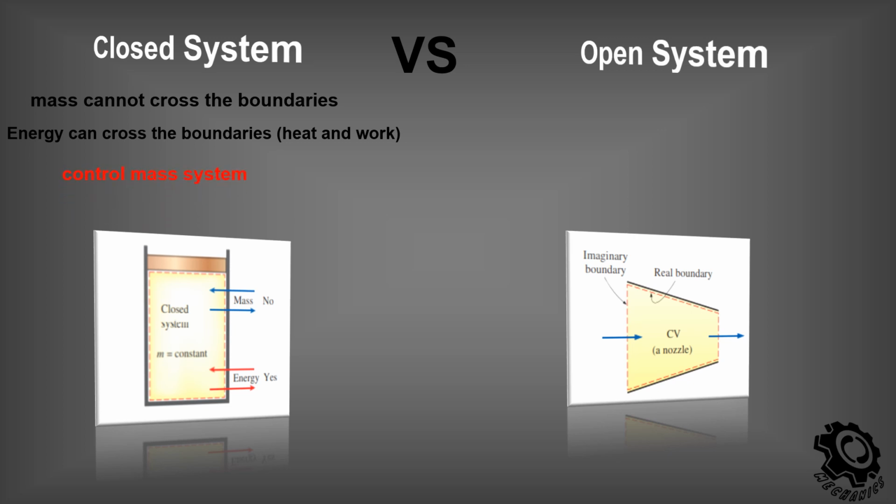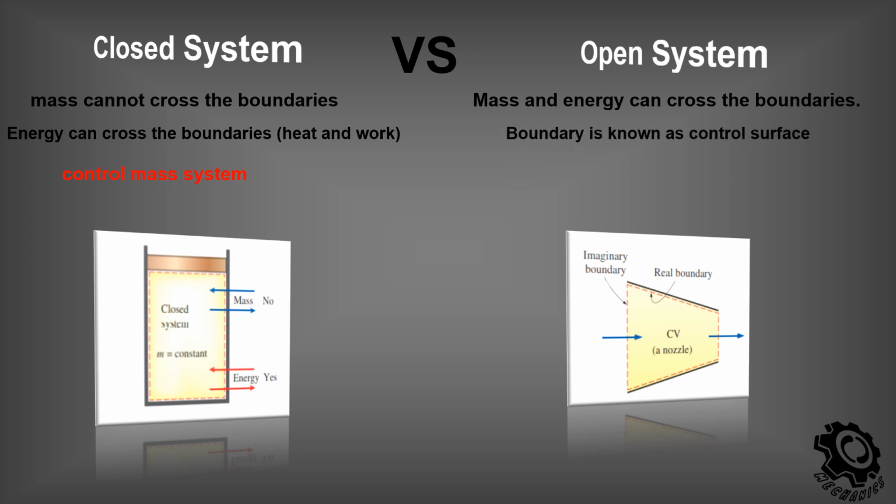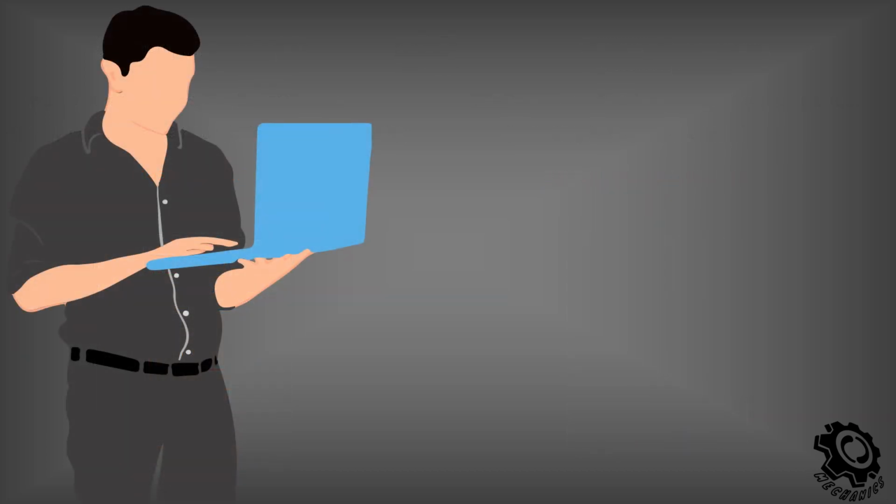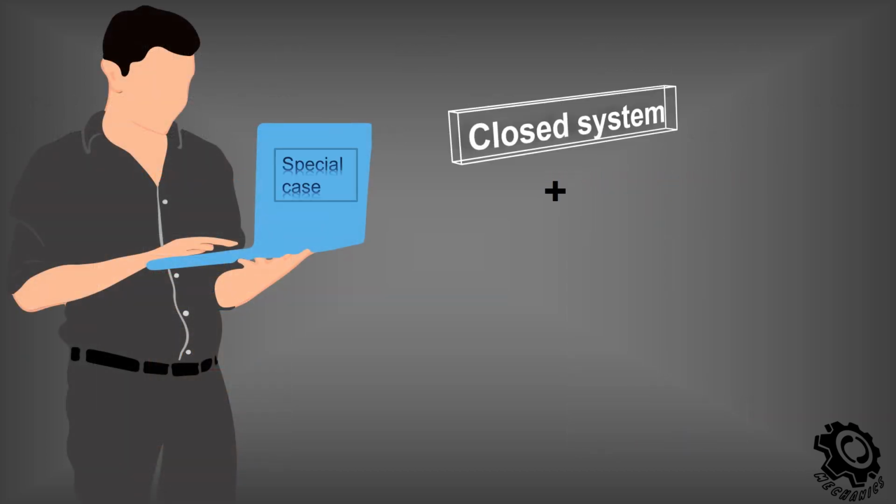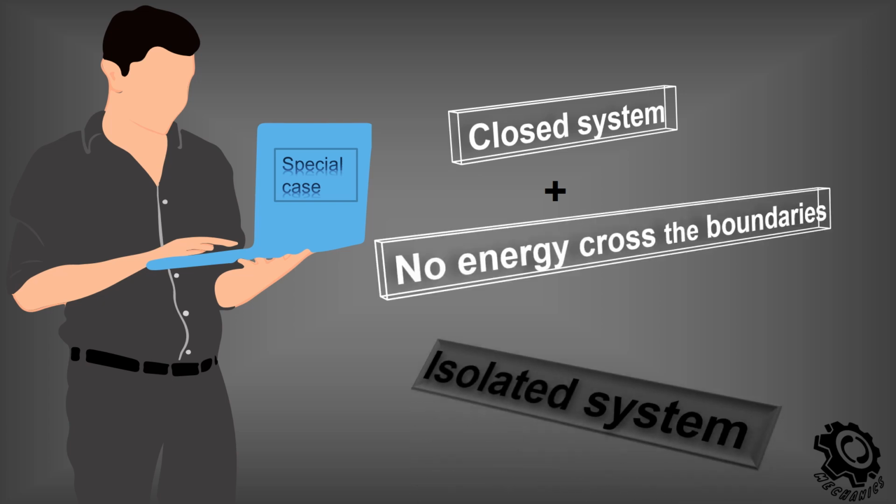It is known as control mass system. In open system, mass and energy can cross the boundaries. Boundary is known as control surface. It is control volume system. If the energy does not cross the boundaries of the closed system, it is known as isolated system.